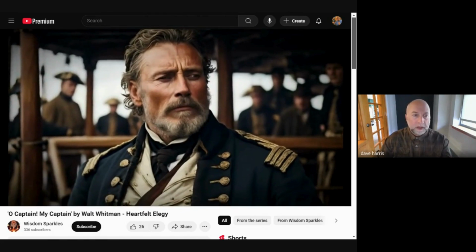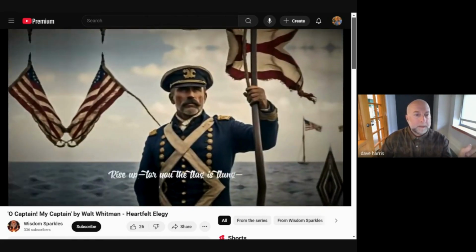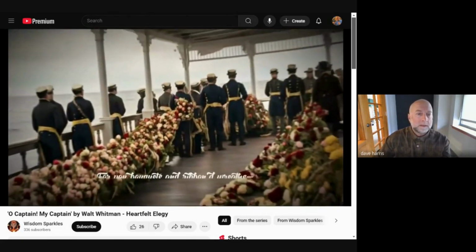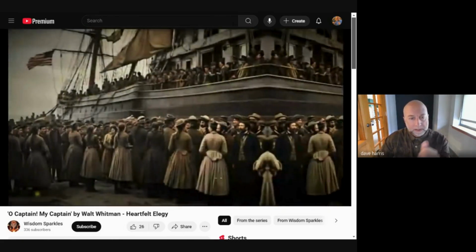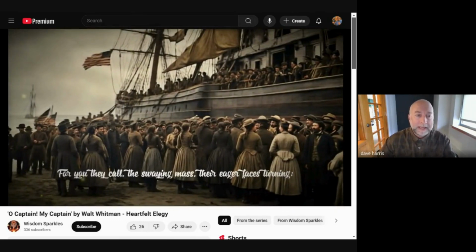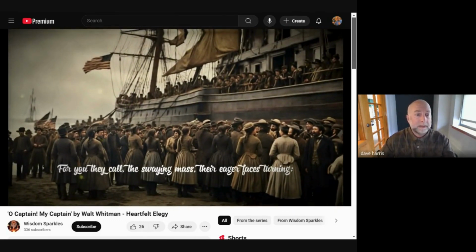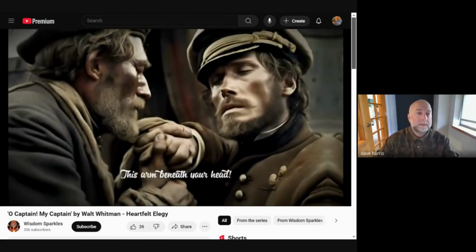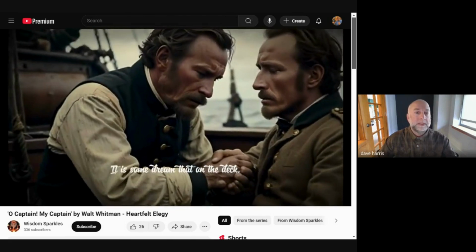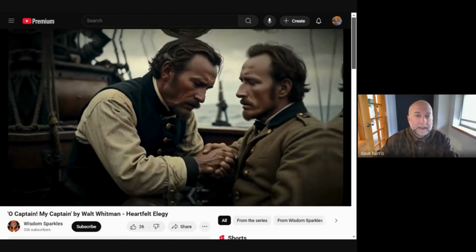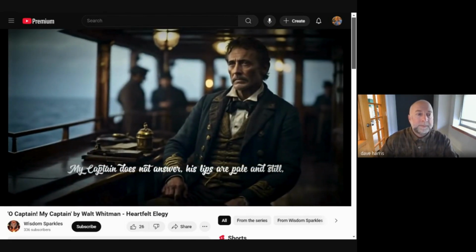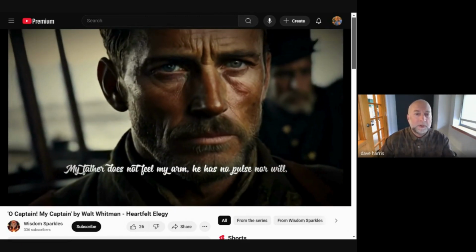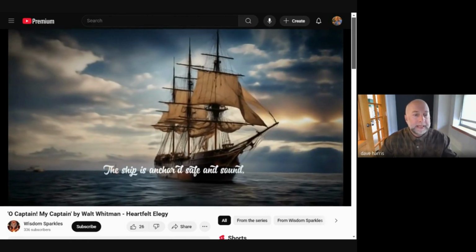We've talked about the despair in the victory. So we have very strong looking soldiers, but they still look very solemn or sad because the captain has passed away. Here we have the crowd. What do we see in the crowd? We see a lot of people. There we see somebody consoling somebody. So they're obviously back from a long journey, and we can see in their face both triumph and despair.